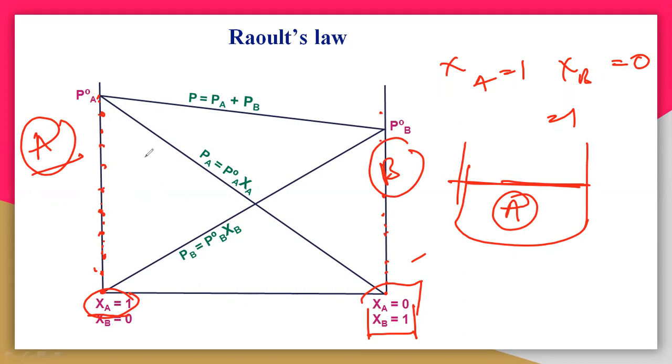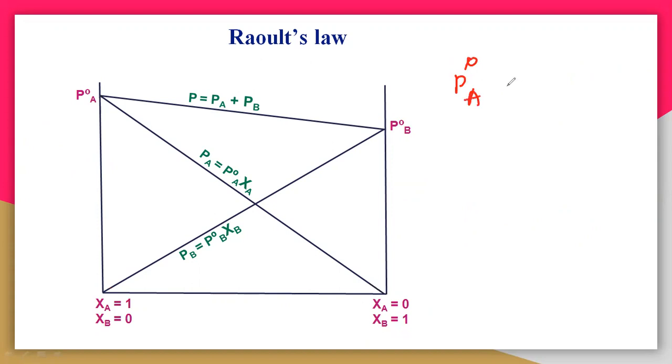When you are adding both A and B, the partial vapor pressure will definitely decrease. First A is there, that is P naught A, which is the pure vapor pressure of A. When you are adding B, the pressure is somewhat decreased to PA. So P naught A is the pure vapor pressure, and PA is the partial vapor pressure. So the vapor pressure is decreased by the addition of B.